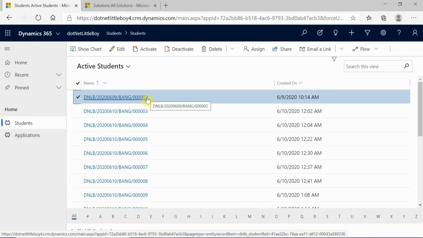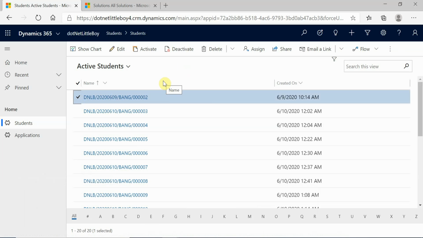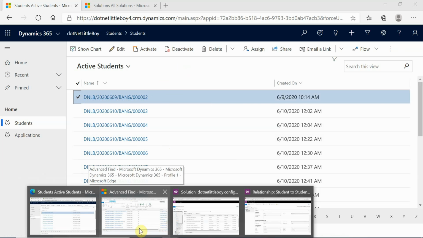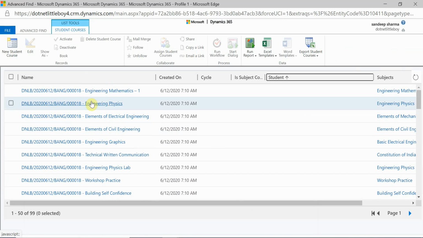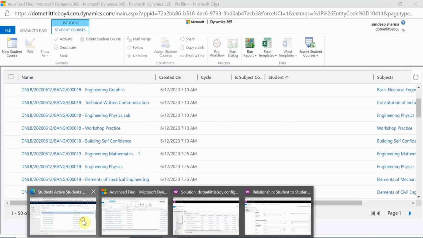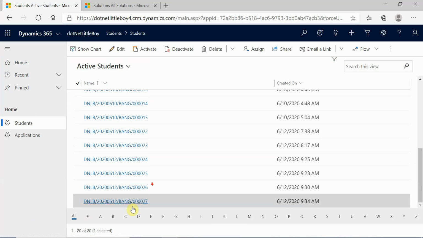If you are deleting the parent record, then your child record also will get deleted. If you are deactivating or assigning, the same thing will happen to your child record also. So let me take the example of the delete. These records are the student course, and let's take the student number 27.